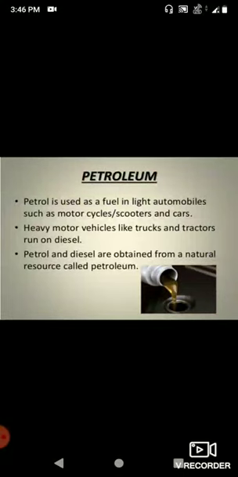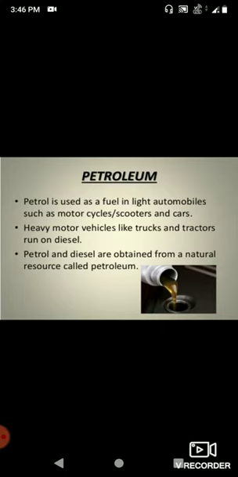Good morning everyone. Today I am going to explain to you the next topic of the chapter, which is called petroleum. Petroleum is also an important fossil fuel. You use petrol and diesel. Petrol is used as a fuel in automobiles such as motorcycles, scooters, cars. In the same way, for running heavy vehicles we use diesel. This petrol and diesel we obtain from a natural resource called petroleum.